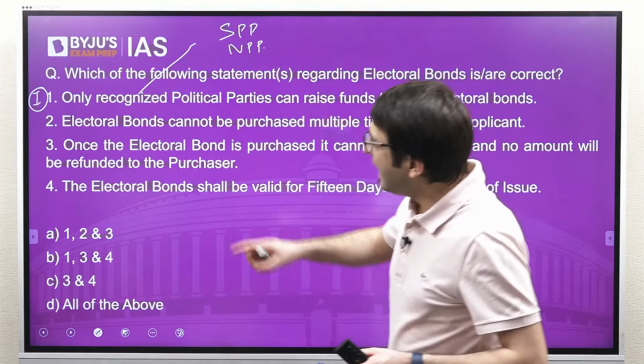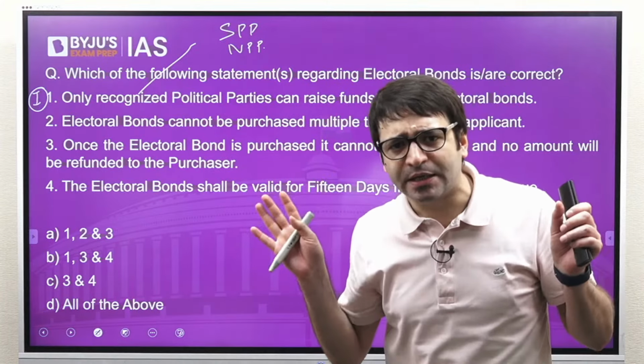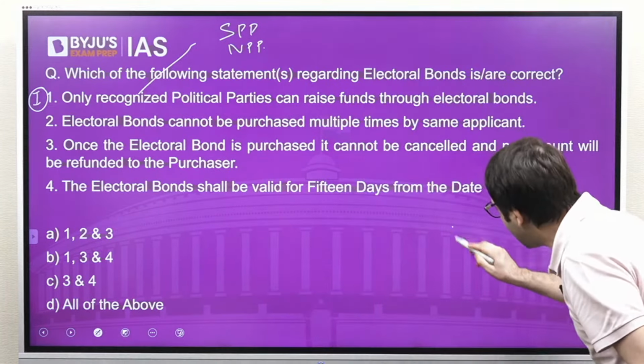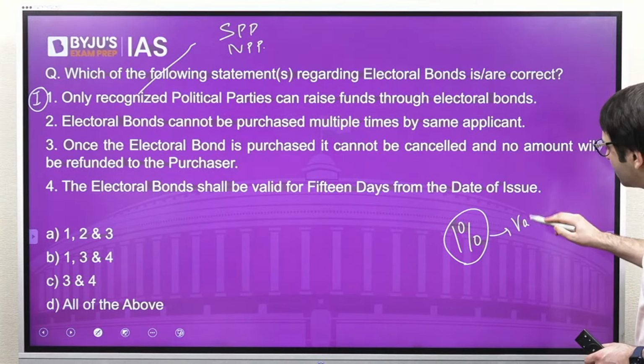And electoral bonds can be purchased to donate to any political party if this political party has polled more than 1% of the valid votes.